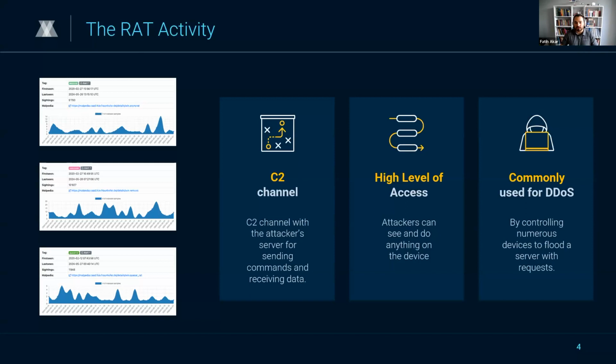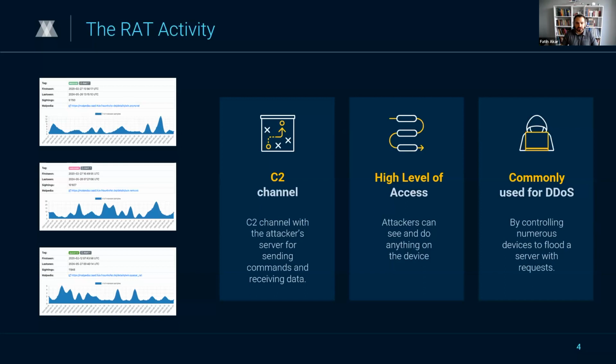Commonly, these are used for launching distributed denial of service attacks by controlling numerous devices to flood a server with requests and redirect their entire power against the targeted server. Some examples of RATs include AsyncRAT, Remcos, and NjRAT. But today we're going to focus on, again, QuasarRAT.